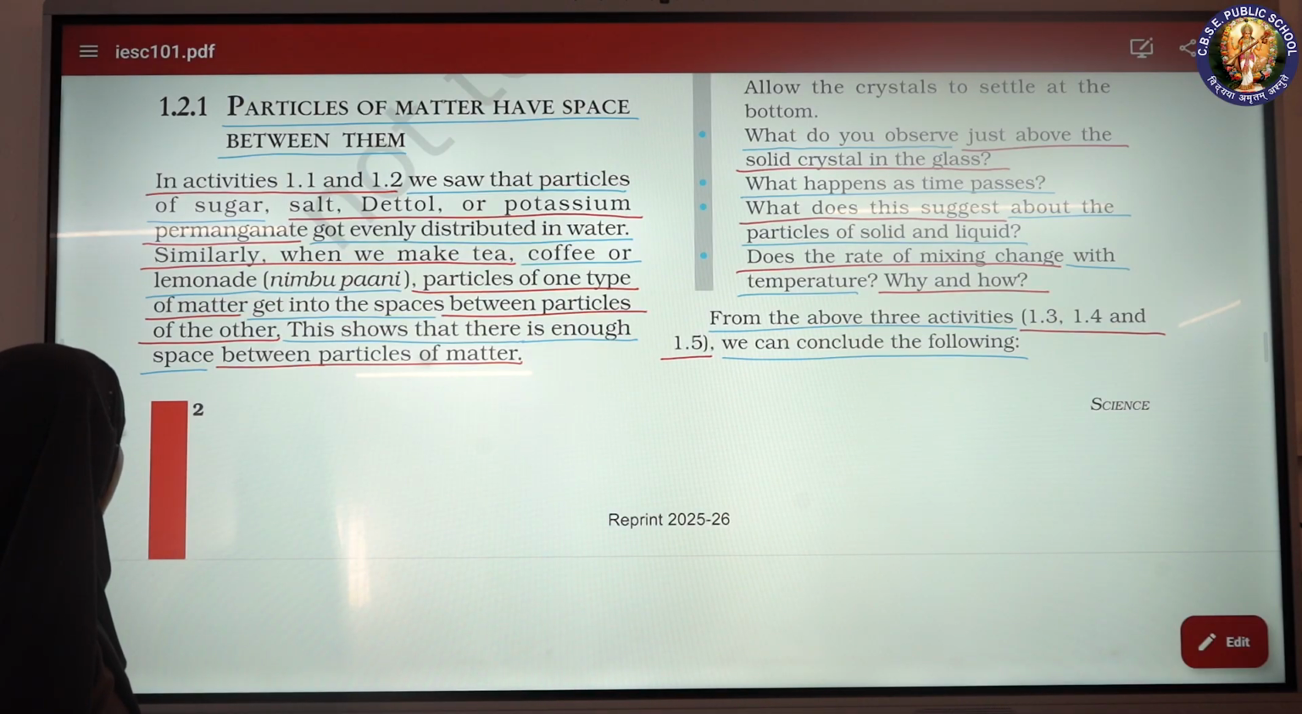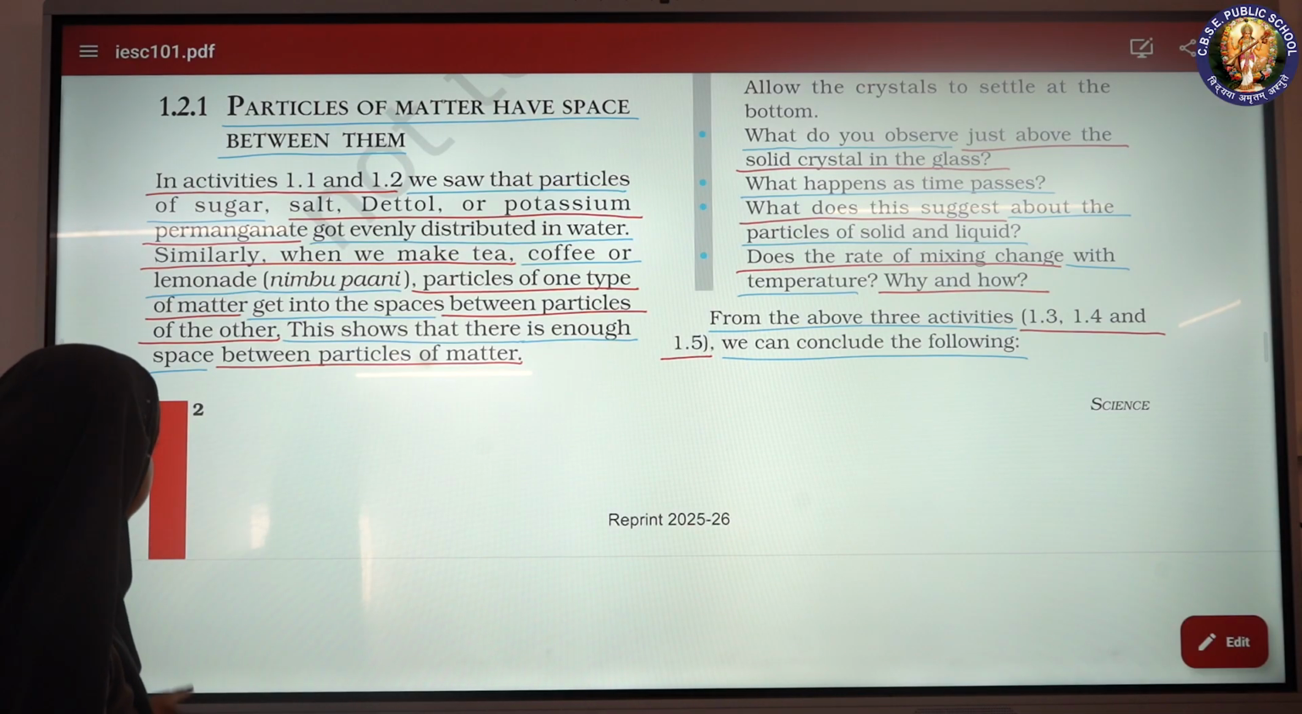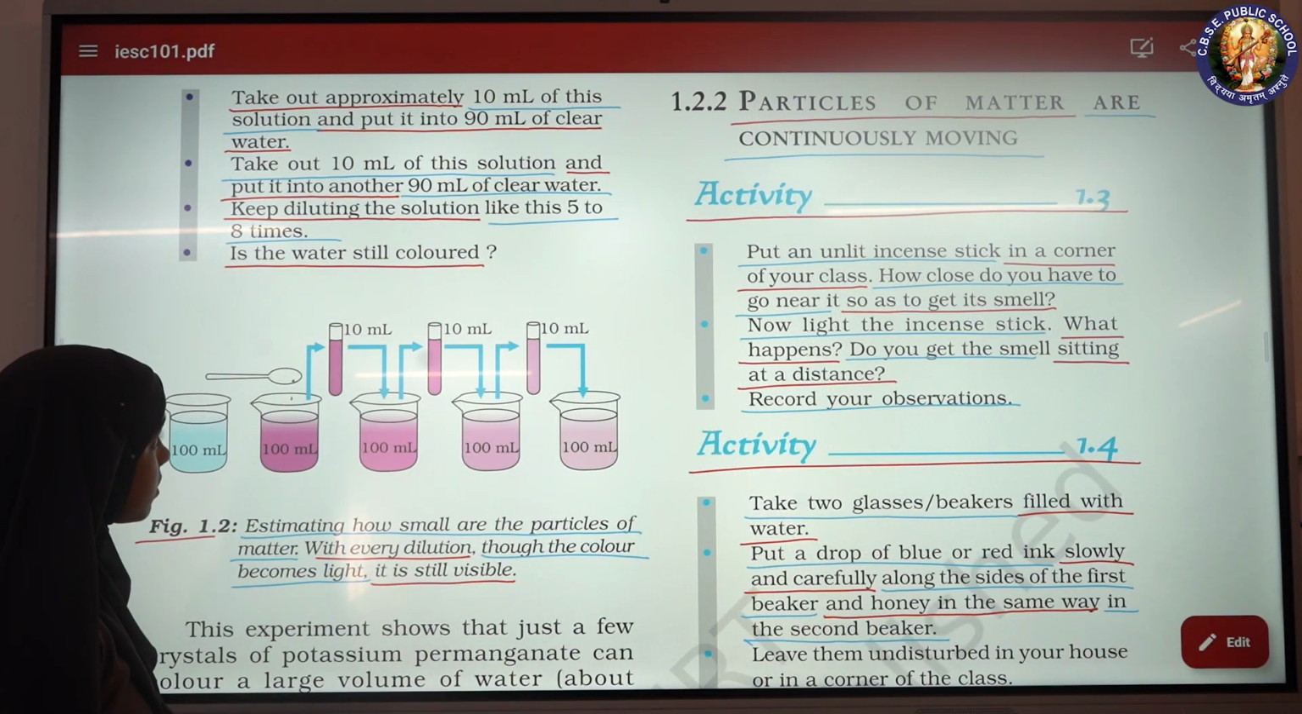Similarly, when we make tea, coffee or lemonade, nimbu pani, particles of one type of matter get into the spaces between particles of the other. This shows that there is enough space between particles of matter. Particles of matter are continuously moving.